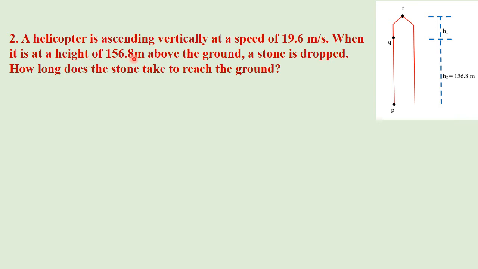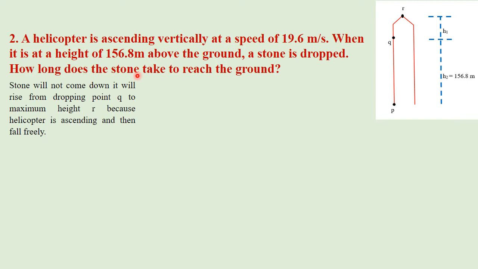The helicopter is ascending vertically with a speed of 19.6 meters per second from point P to point Q, and at point Q the height is 156.8 meters, and at this point a stone is dropped. The stone will not come down directly; it will rise from the dropping point Q to a maximum height R, because the helicopter is ascending, and then fall freely from point R to the ground. Calculation of time taken from point Q to point R.